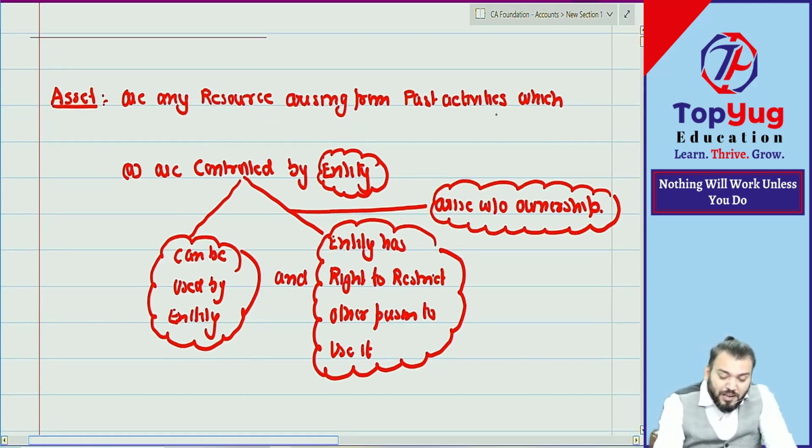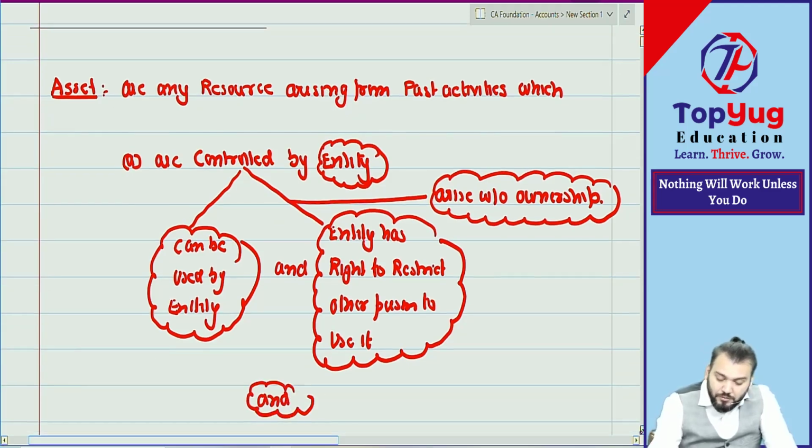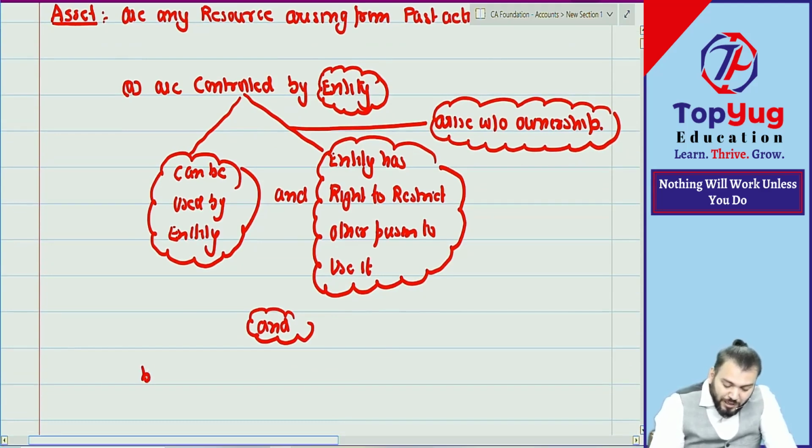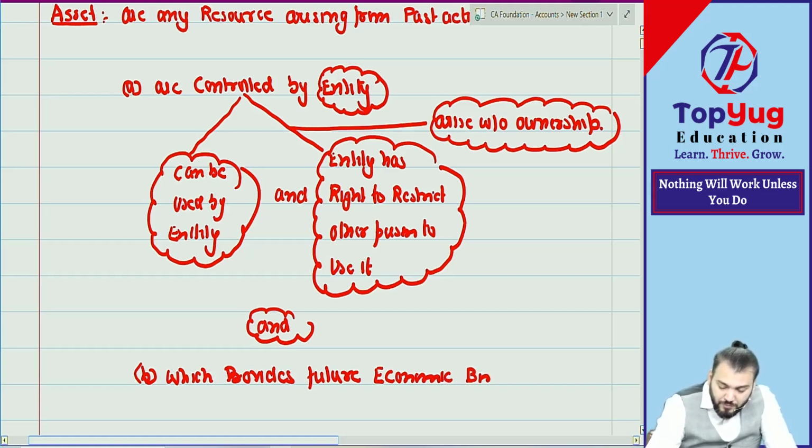which arises from past activities and is controlled by the entity, and there is one more condition, point number B, which provides what? Future economic benefit, to whom?